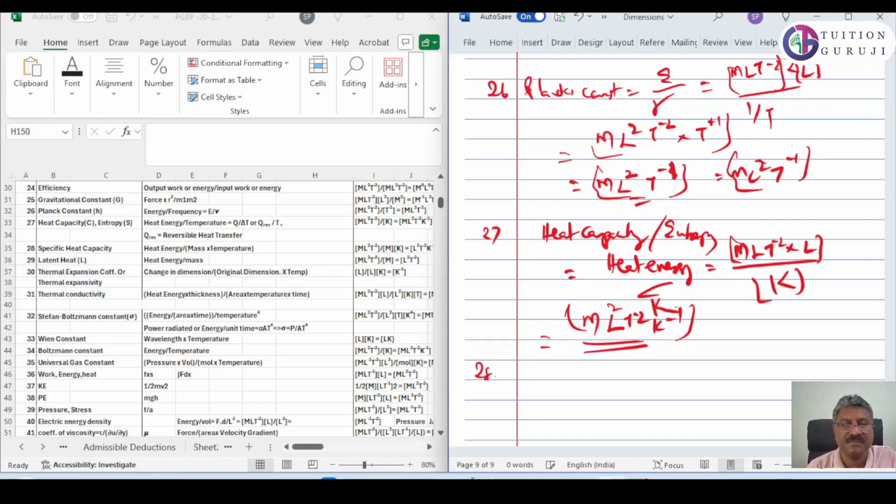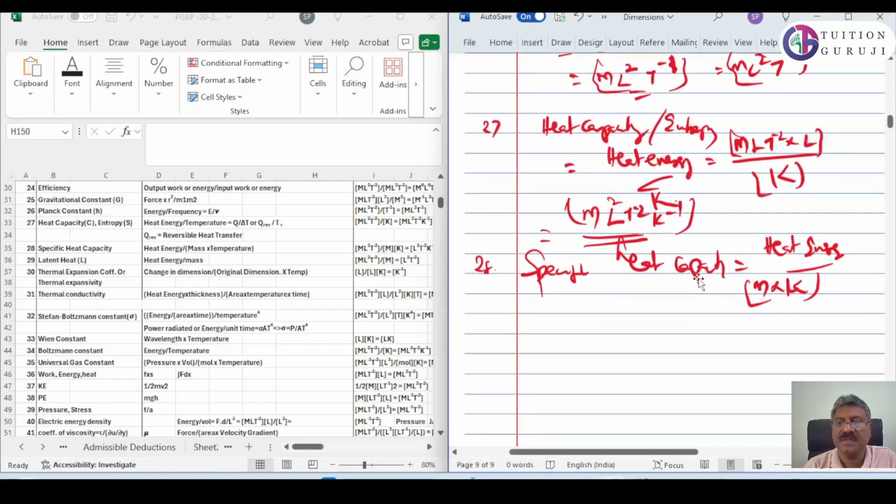Next is specific heat capacity, 28. What is specific heat capacity? Heat energy by mass into temperature.